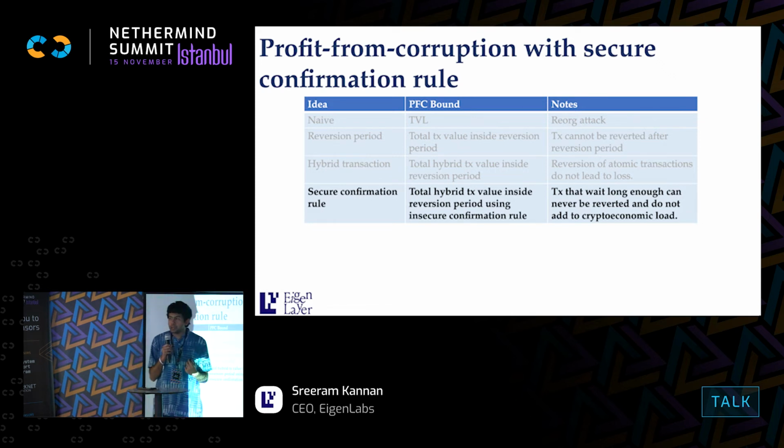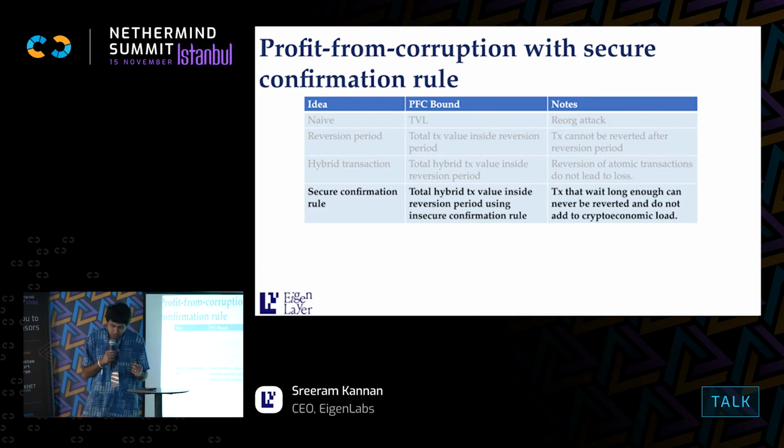So imagine I'm Coinbase, I want to settle low value transactions instantaneously. So I'm not going to wait for the reversion period for every transaction. There will be transactions where you cannot take the burden of latency. For all of those, you immediately confirm, but that adds a certain amount of cryptoeconomic load. So that's the bound that we're getting, written here.